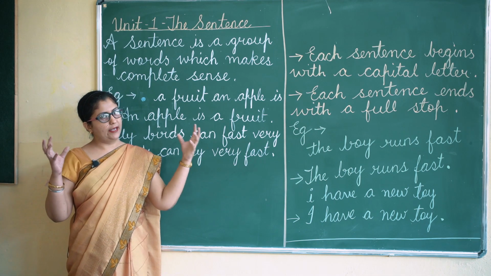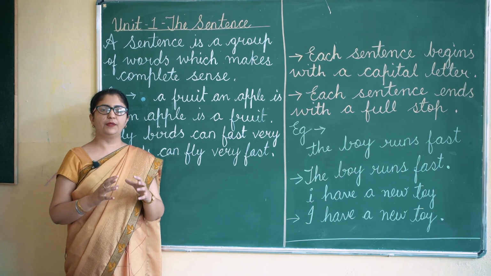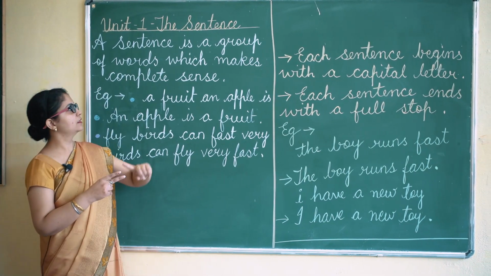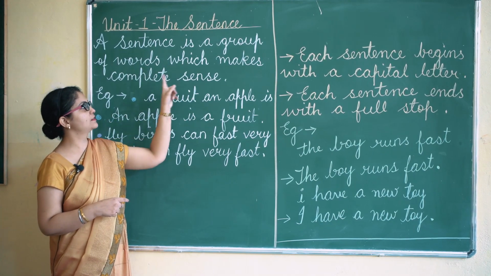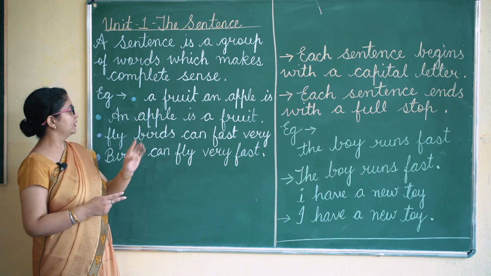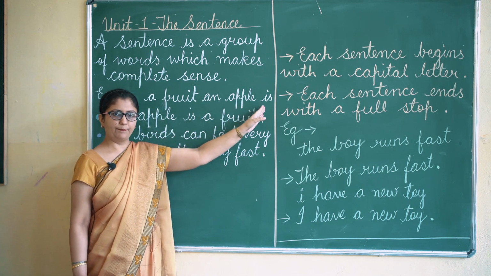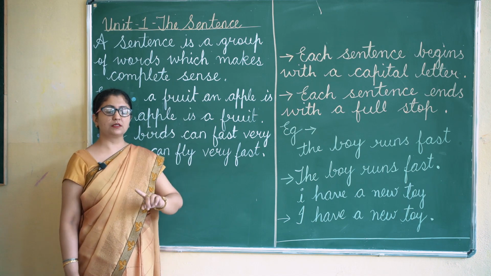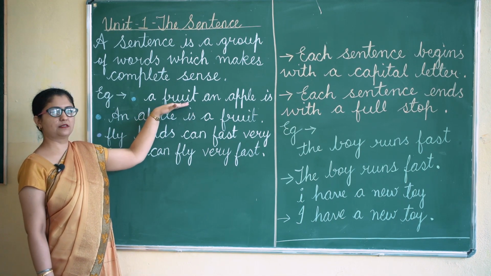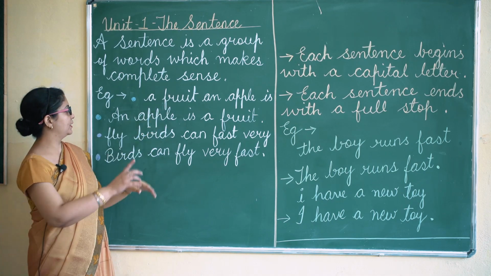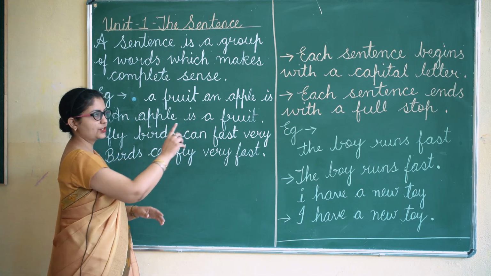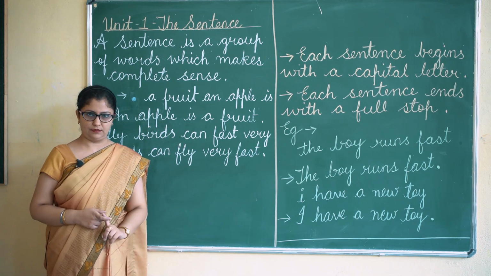Any group of words cannot be called a sentence. There are two important things: group of words and makes complete sense. This is a group of words, but because it is making no sense, we cannot call it a sentence. We can call this a sentence, an apple is a fruit, because it makes sense.